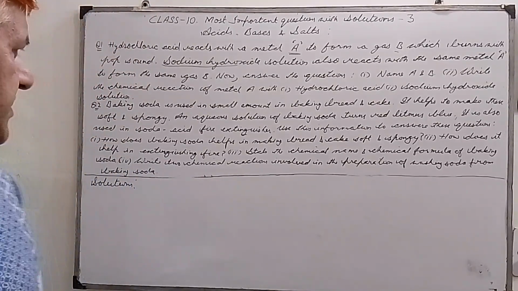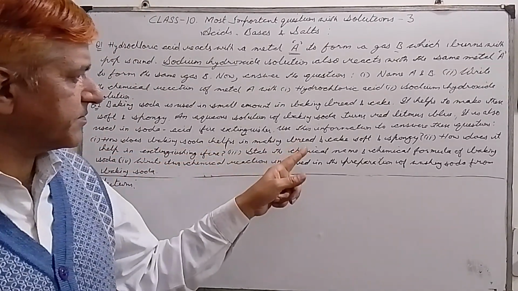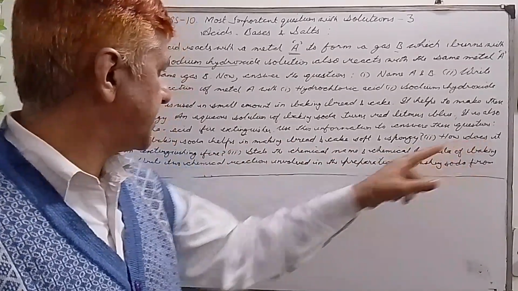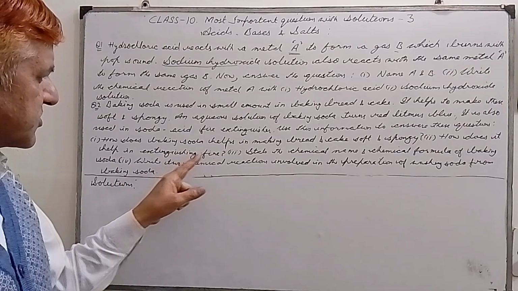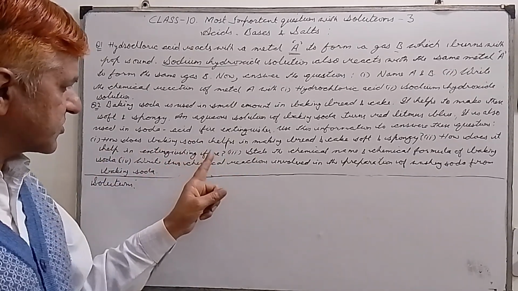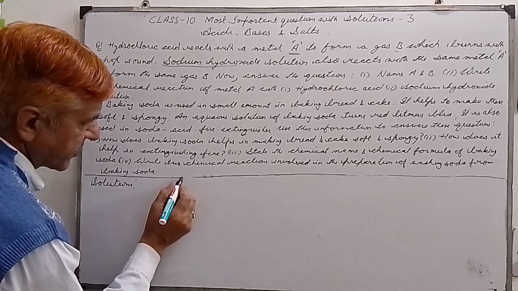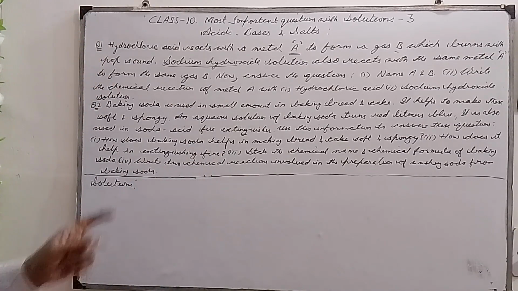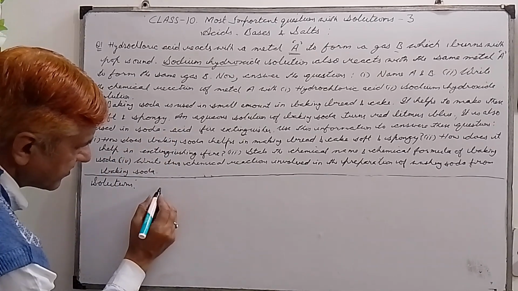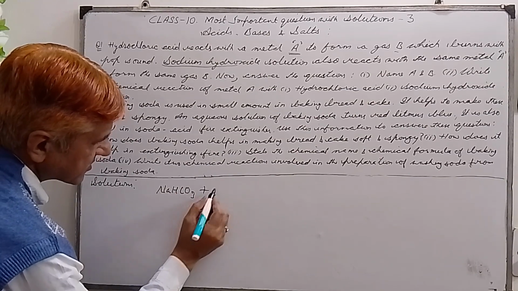Now my dear students, our second question is: how does baking soda help in extinguishing fire? The chemicals which we use in a soda acid fire extinguisher are baking soda, that is NaHCO3, plus sulfuric acid.